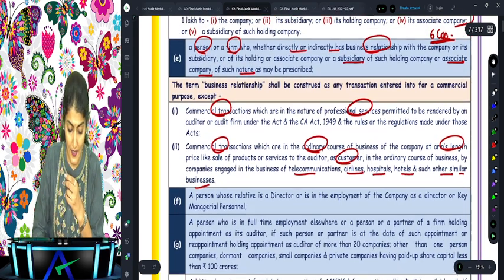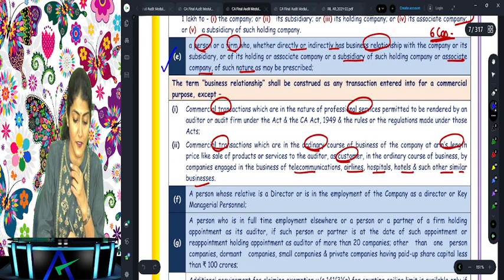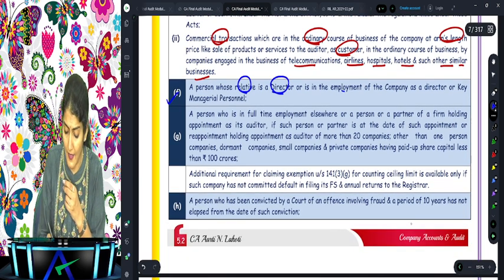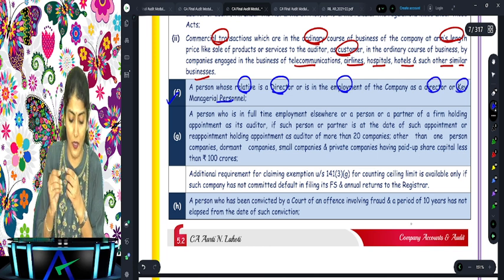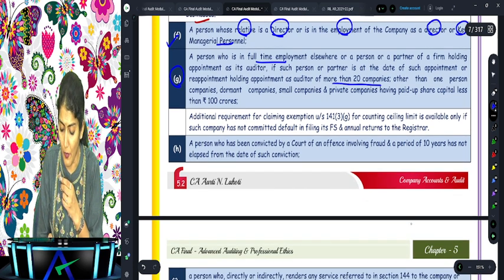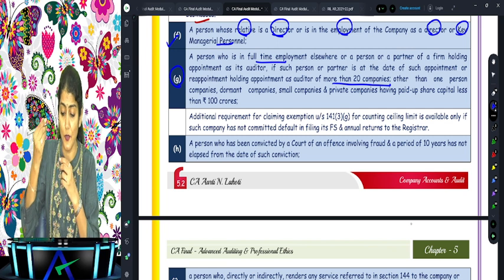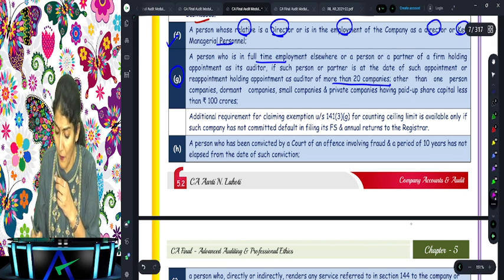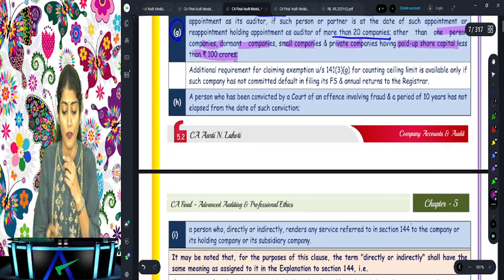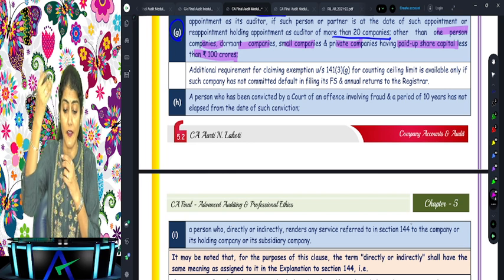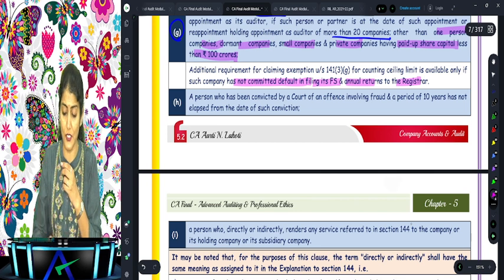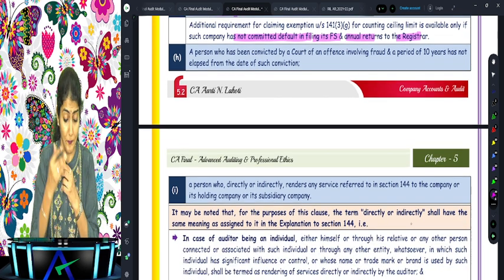So yesterday in the textbook we've seen up to 141(3)(e), which is regarding the business relationship. What is 141(3)(f)? Relative is a director or is in the employment as a director or a KMP. 141(3)(g): the CA is in full-time employment elsewhere or already holding the audit of more than 20 companies. However, this 20 companies does not include one person company, small company, dormant company, private company having paid up share capital of less than 100 crore, provided that the exemption is available only if that company has not committed any default in filing the financial statements and the annual return to the registrar.